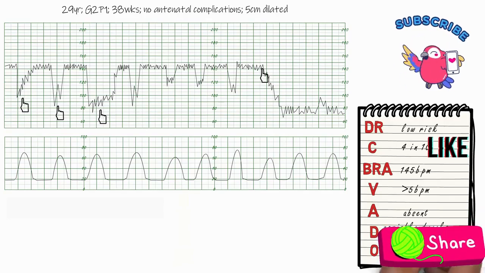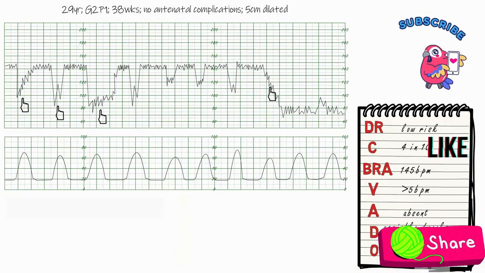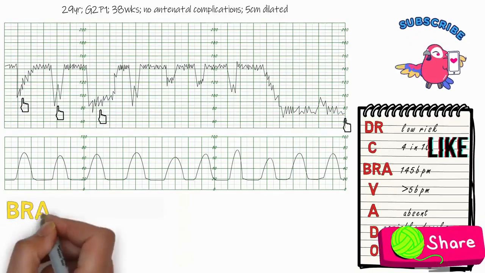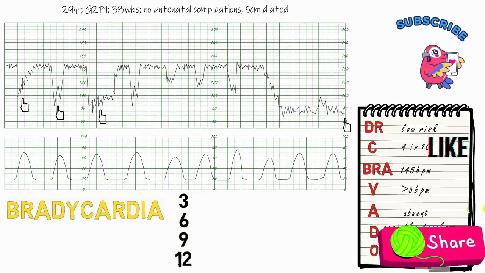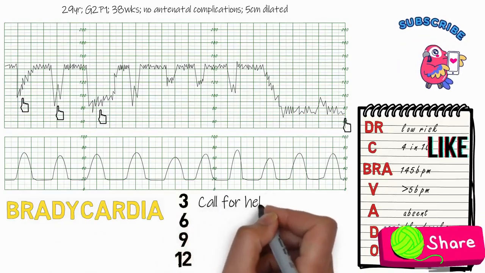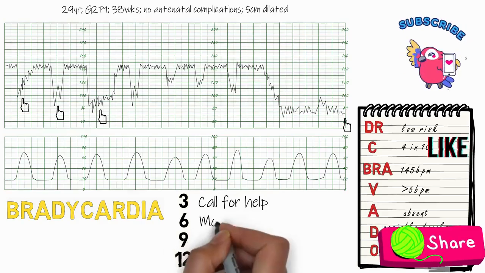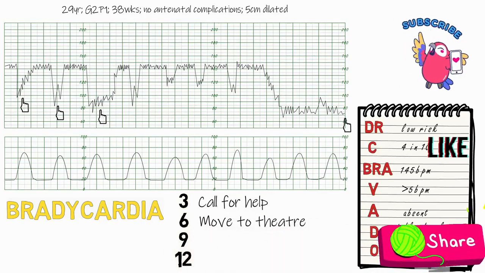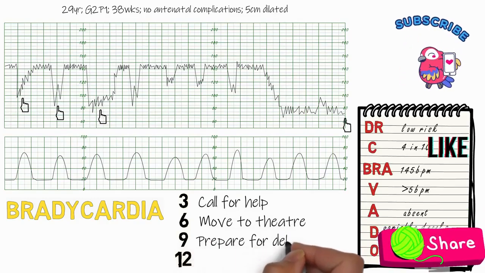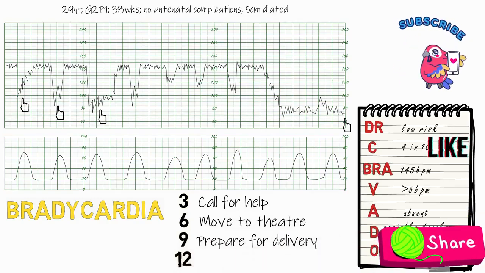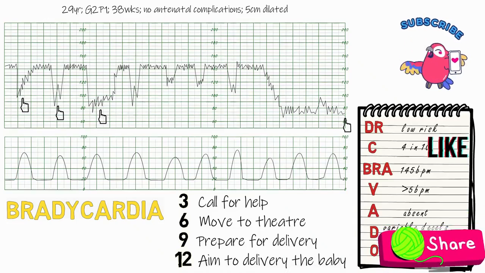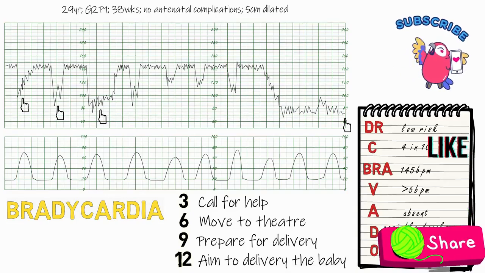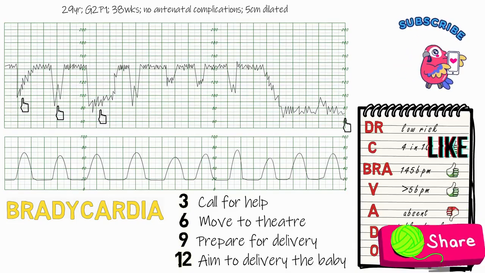But then we have a bradycardia, where the baseline rate has gone to around 80 beats per minute for 6 minutes so far. So when we talk about acute bradycardias, we talk about the 3-6-9-12 rule. By 3 minutes of the bradycardia, we need to call for help. By 6 minutes, we need to move the patient to theatre. By 9 minutes, we need to prepare for delivery. And by 12 minutes, we need to aim to have the baby delivered. So that's how fast you need to act with an acute bradycardia. So of course, this CTG is abnormal.